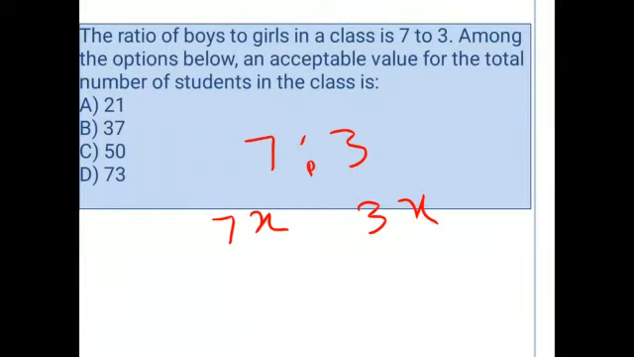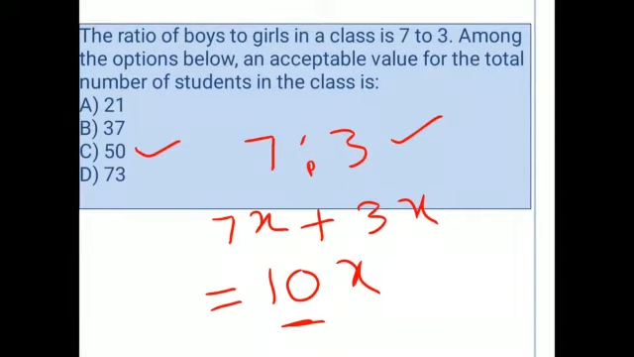If you take the ratio of 7x by 3x, then obviously you will get 7:3. Now the total number of students in the class is 7x plus 3x, that is equal to 10x. So the total number of students is definitely a multiple of 10. From the options, 50 is the right option, because 50 is a multiple of 10. We'll move to the next question.